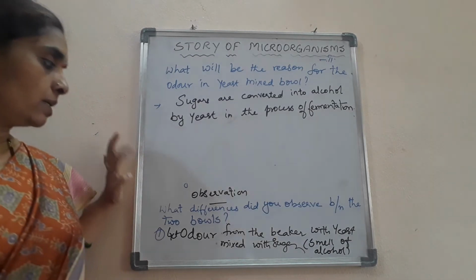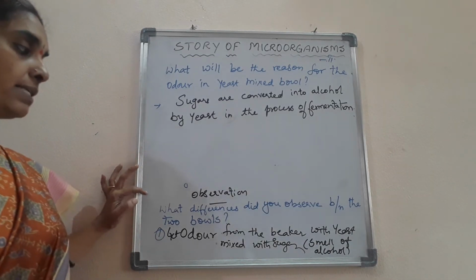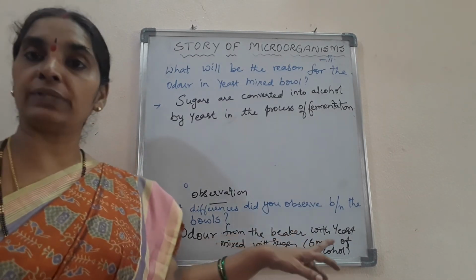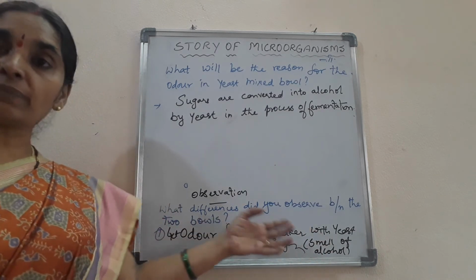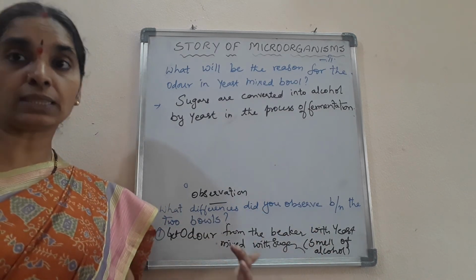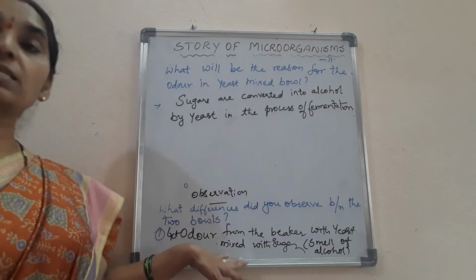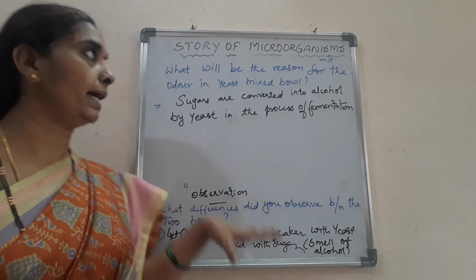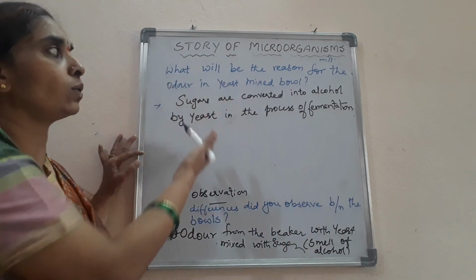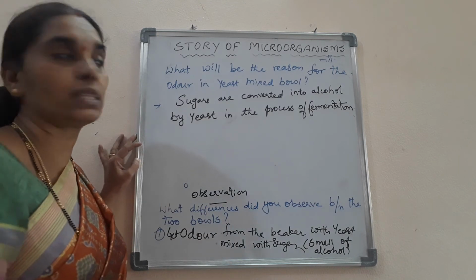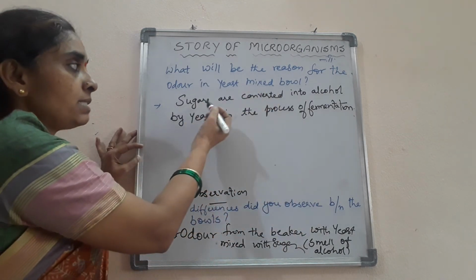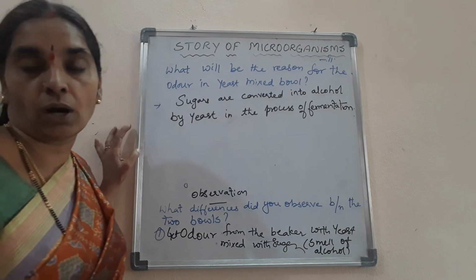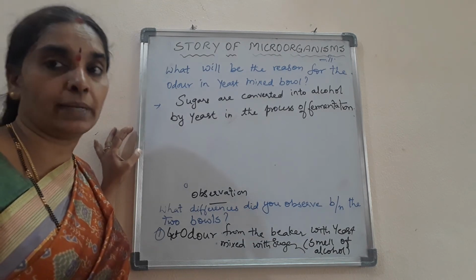See here, children. So here we have seen the questions. The difference is that we get the odor from the beaker which is mixed with the sugar and the yeast. We get the smell of the alcohol over there. What will be the reason for the odor in the second? In the beaker mixed with yeast, sugars are converted into alcohol in the process of fermentation.